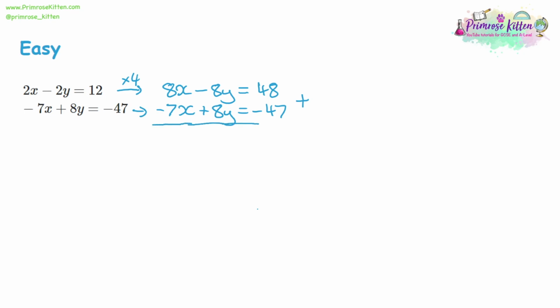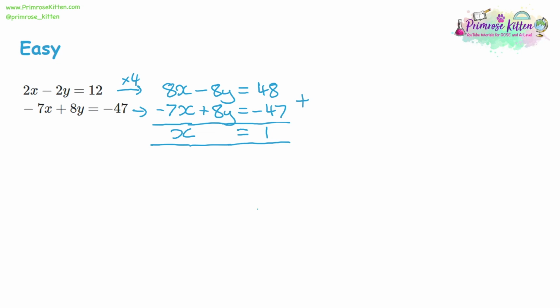Now, if it's positive numbers, it's going to be a takeaway. If there's negative involved, sometimes it'll be a plus. Just pay close attention to which one it might be. So let's add these together. So 8x plus negative 7x. Now you can write this out if you get a bit confused. 8 plus a negative 7, a plus the minus, 8 take away 7 is 1. So that'll be 1x. Then the negative 8y plus 8y will give us 0. That's why we're doing this. And then for the last part, we're going to have 48 plus negative 47. That should give you 1. So straight away, we know that x is equal to 1.